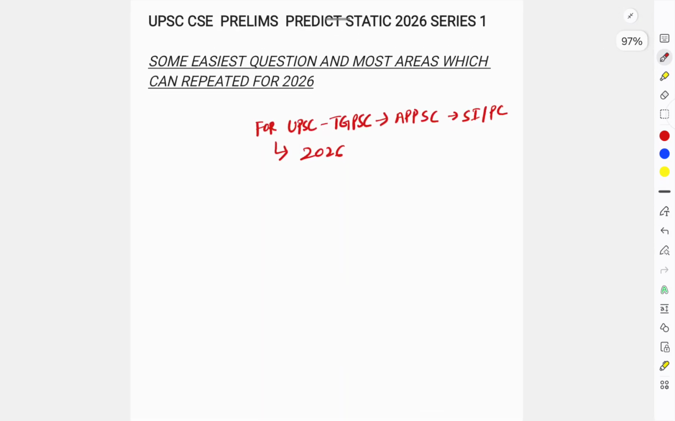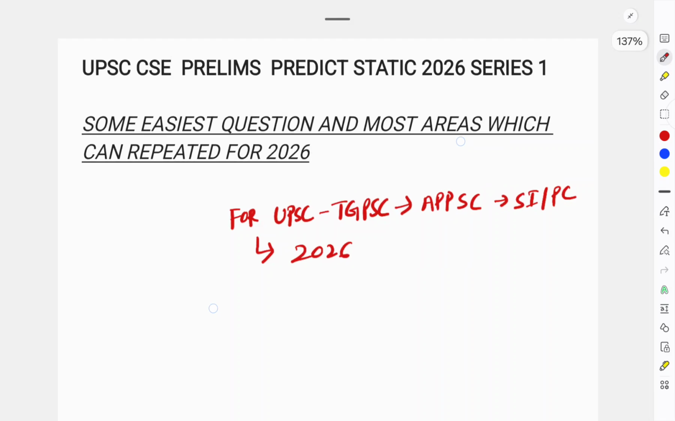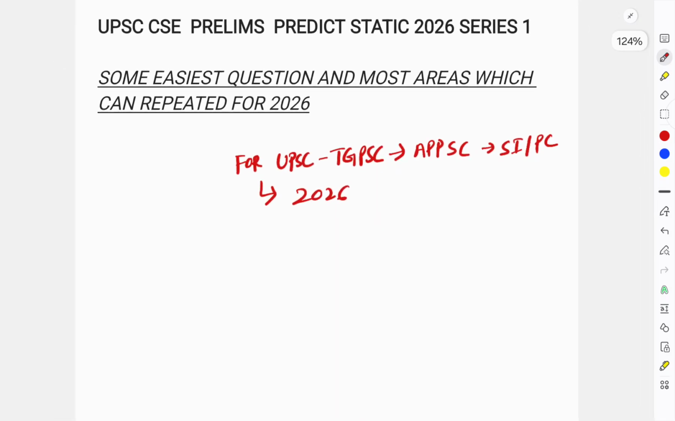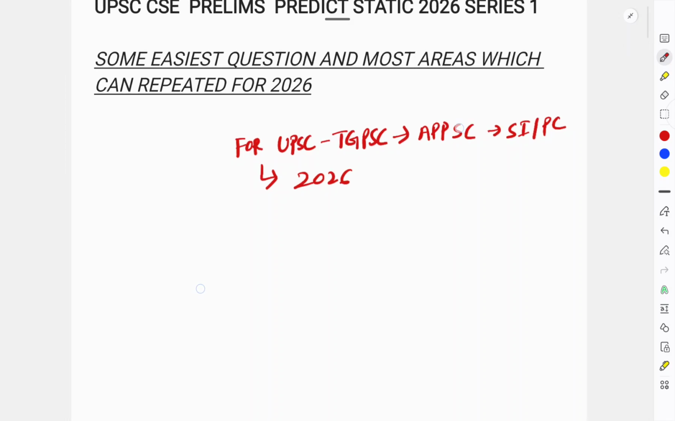The role of static part we will be discussing in this issue, and we are making one series on static part based on the previous year question analysis, and we are predicting what can be the next for 2026, what we can expect the questions for 2026 prelims for TGPSC, APPSC as well as for UPSC. These sessions are most important.